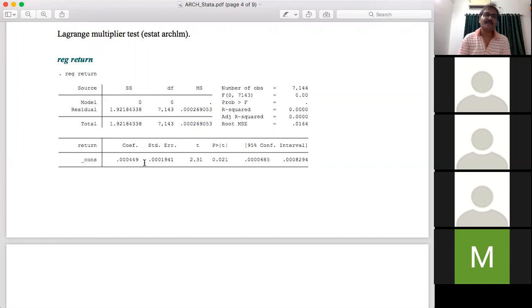So the behavior of the variance of the return and the behavior of the variance of the random term epsilon are the same. So in estimating this model, we assume in the background that the variance of the return is constant. But we have already seen in our time plot that the variance of the return series is not actually constant, it is time variable.